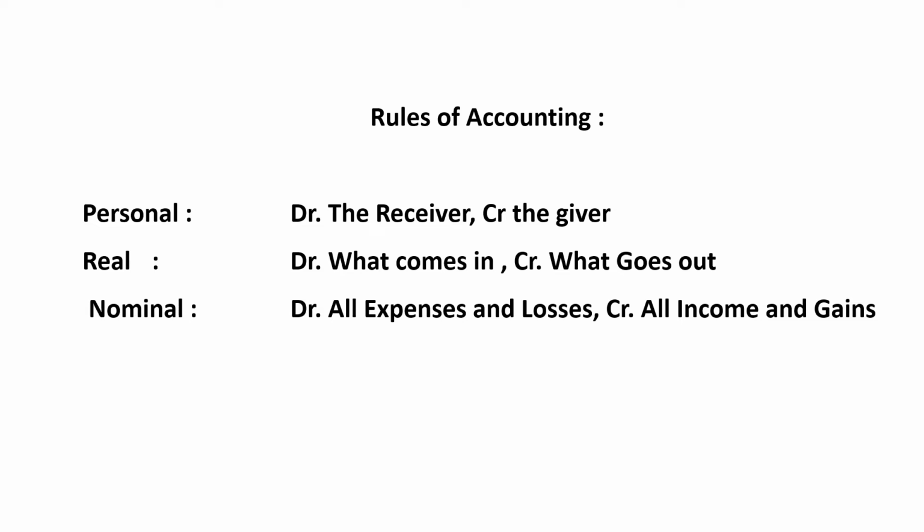If you just remember these three rules and the meaning of personal, real, and nominal, accounting will be very easy. The first step of the accounting cycle, after recognizing the entry, is making the journal entry. With the help of these rules, you will be able to create journal entries very easily.